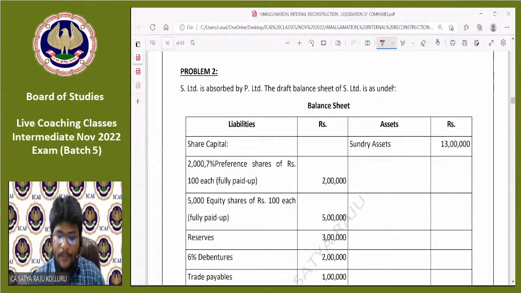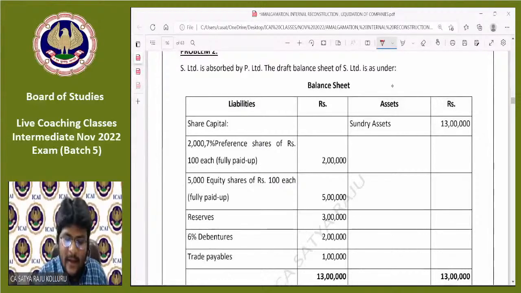Problem number 2. Sir, why am I considering the PC problems separately? They might sometimes ask the PC computation problems for 4 marks or 5 marks. The same problem is also covered under AS14. Once I cover the chapter amalgamation, AS14 will also be covered. So this is a double bonanza for you. Amalgamation as well as AS14, simultaneously we are covering right now.